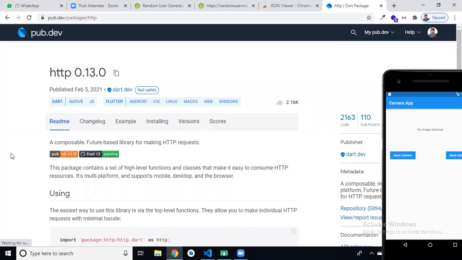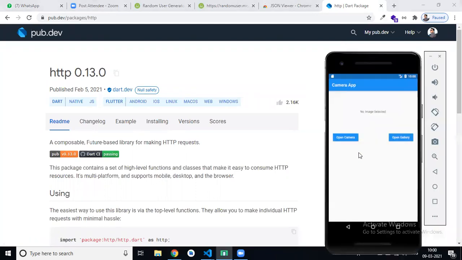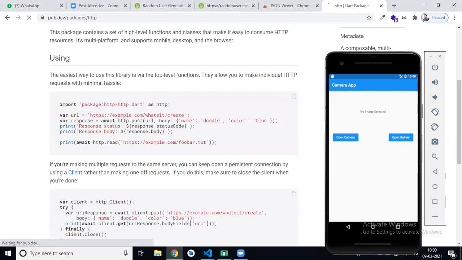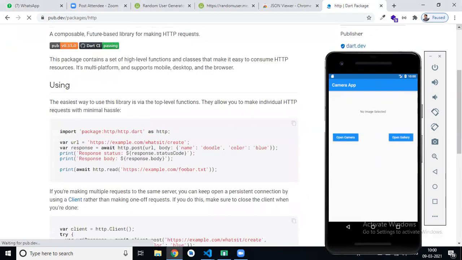pub.dev site. This package is used for parsing our JSON data in our application. This is used to perform network operations in our Flutter application. Okay.